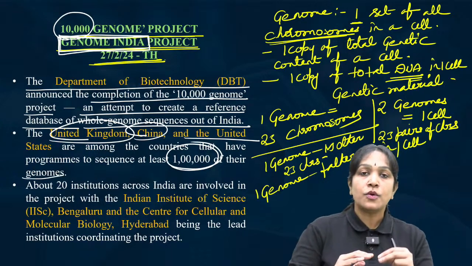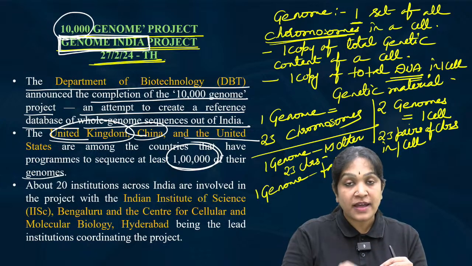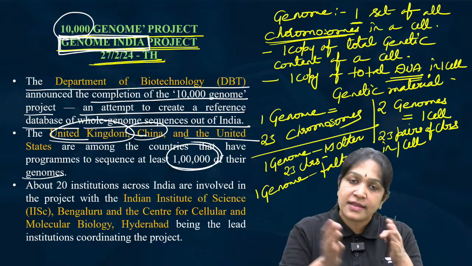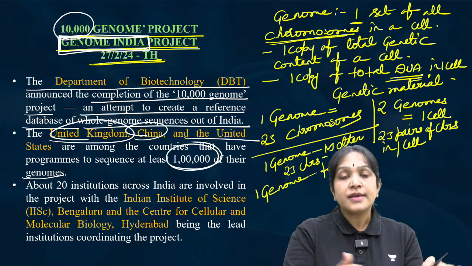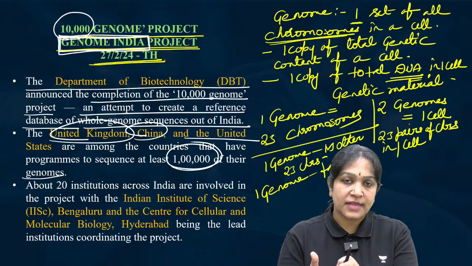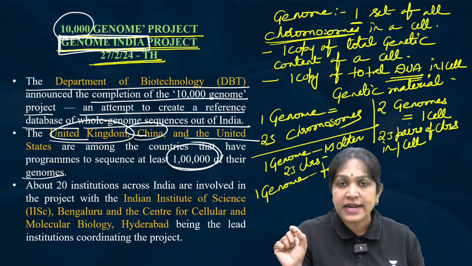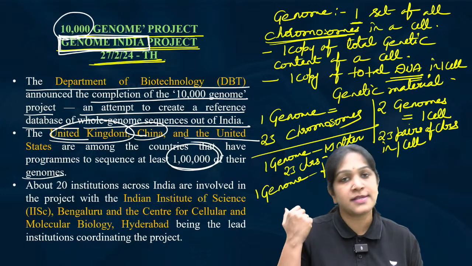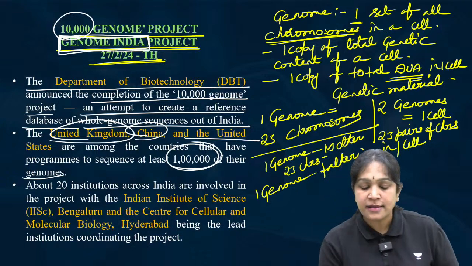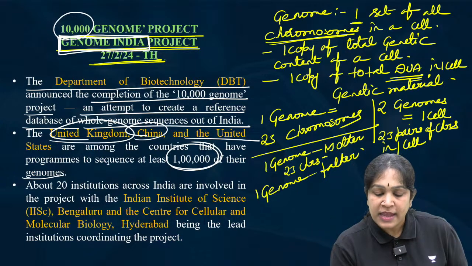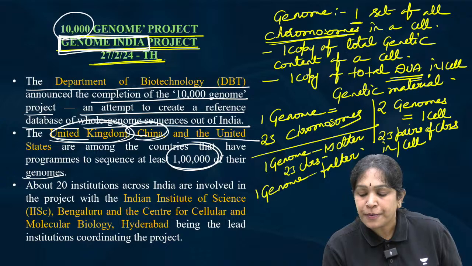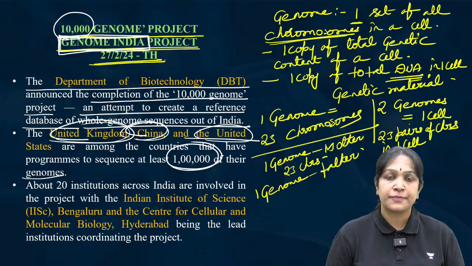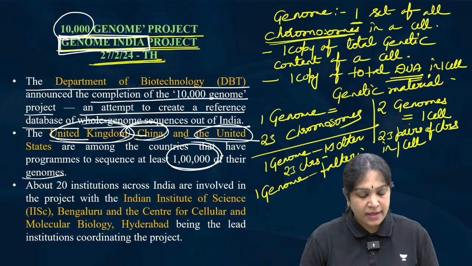I mean, the UK sequenced 1 lakh genomes of their citizens. China read the nucleotide sequence of 1 lakh genomes of their citizens. Like that, these are a few countries in which similar project work took place.